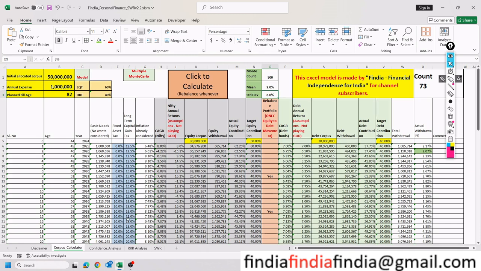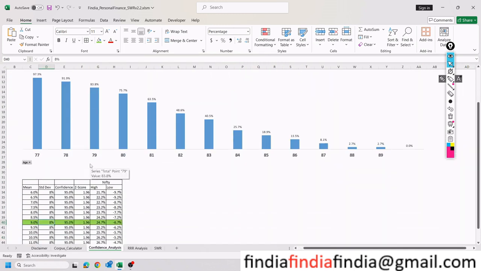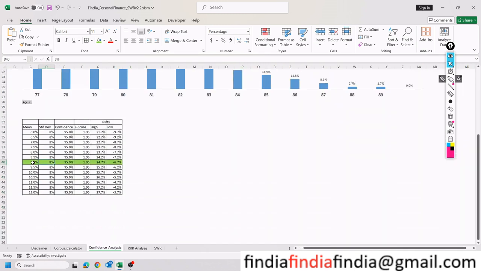What does that mean? It means very simply this thing. If the mean is 9% and standard deviation is 8% and you are 95% confident that this is how it's going to behave, it means that the Nifty will reach a highest level of 24.7% and lowest of minus 6.7%.